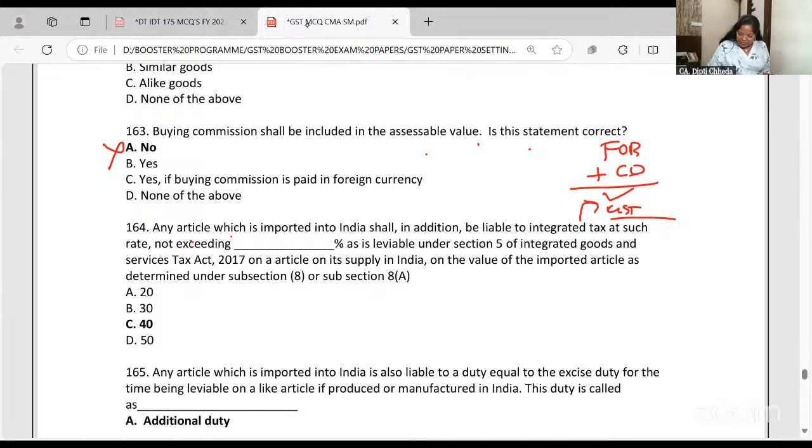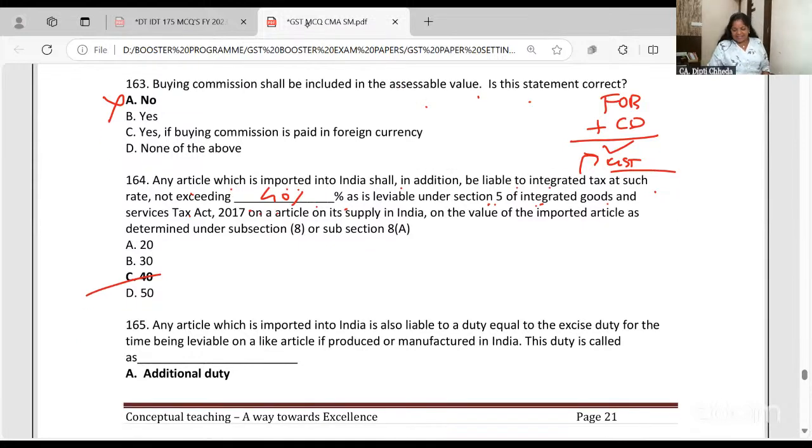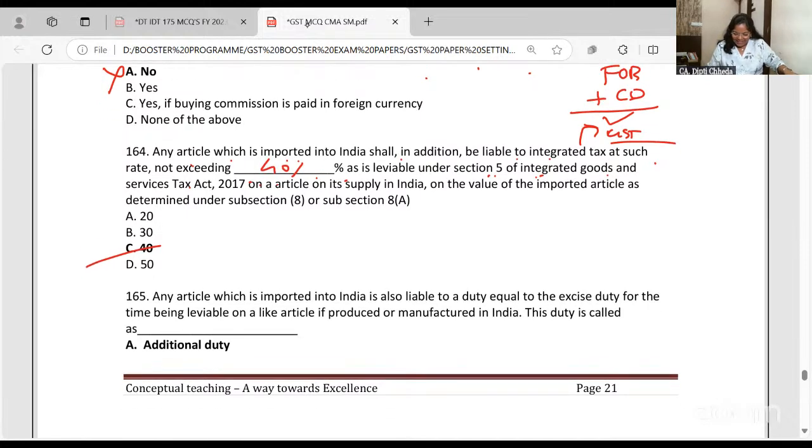Any article which is imported in India shall be liable to IGST not exceeding the highest rate under section 5 of the IGST Act, that is 40%. IGST will not be charged more than 40%. Right? Next. I thought it's 175 MCQs. It's not 175. It's 181. Okay, never mind, we will do it.